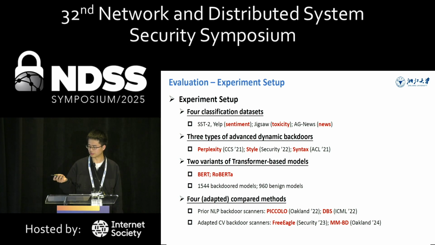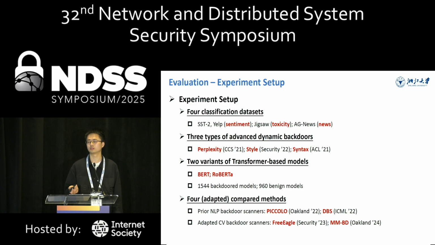Our evaluation includes 4 text classification datasets, 3 types of advanced dynamic backdoors, and 2 variants of transformer-based networks. Later on, we will extend it to generative models, but here we first focus on the classification models. For comparison, we include 4 baselines. Piccolo and DBS use trigger inversion for NLP backdoor detection, while FreeEagle and MMBD are adapted from the